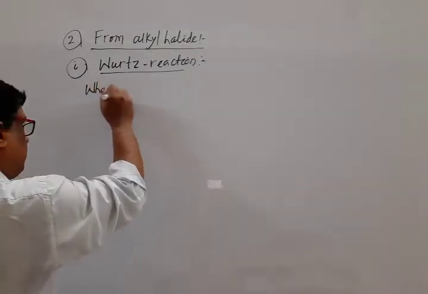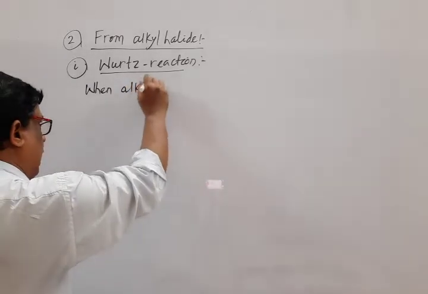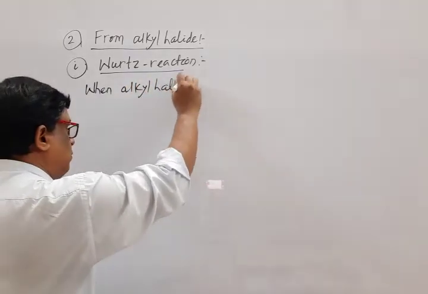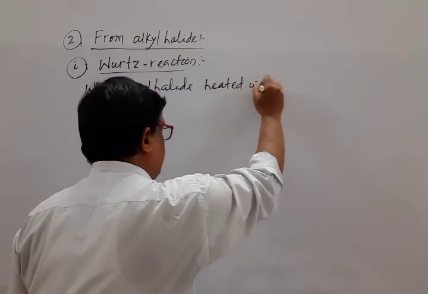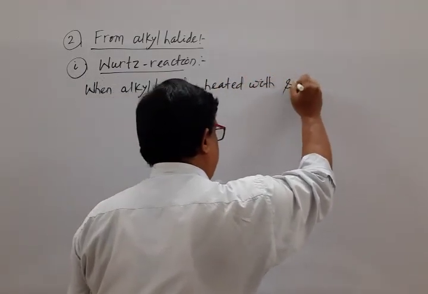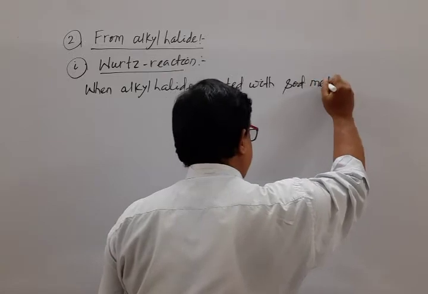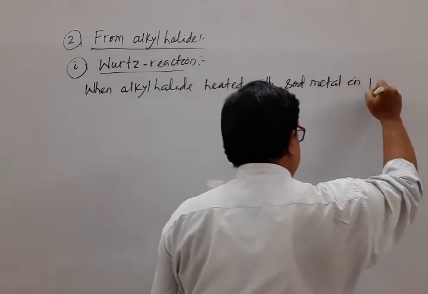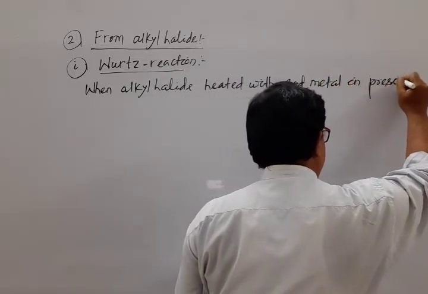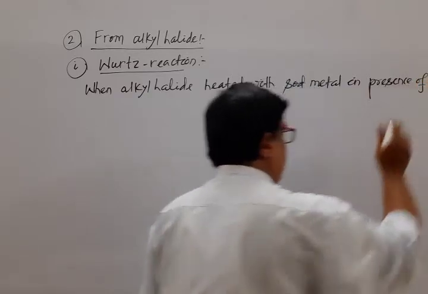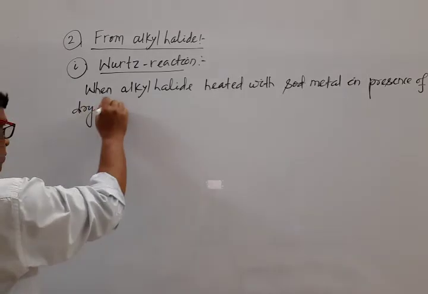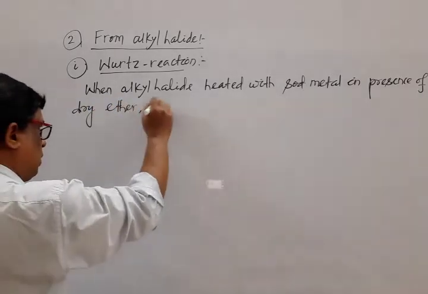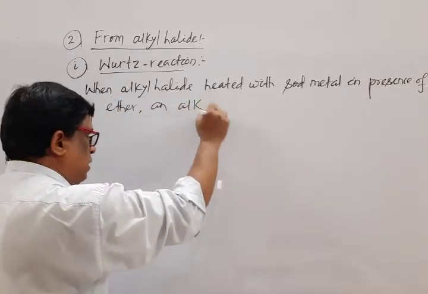When alkyl halide is heated with sodium metal in presence of dry ether, an alkane is formed.